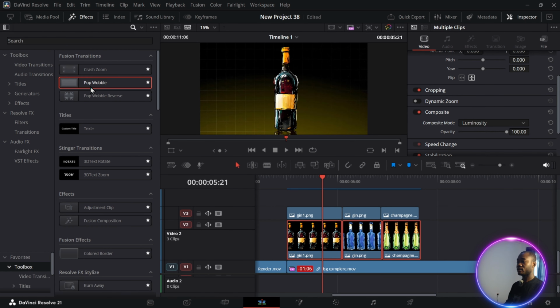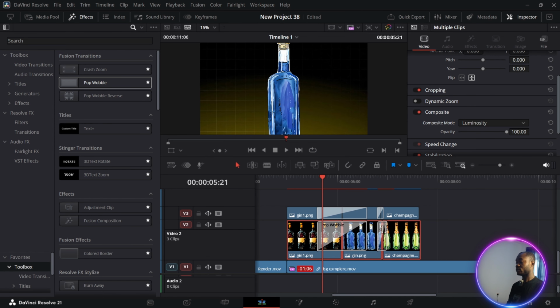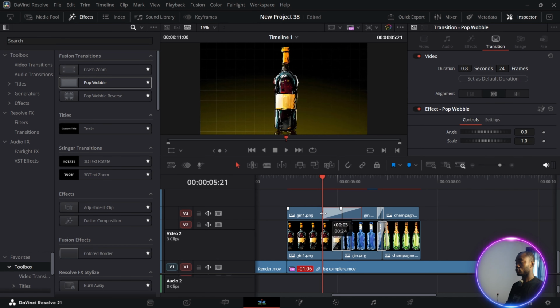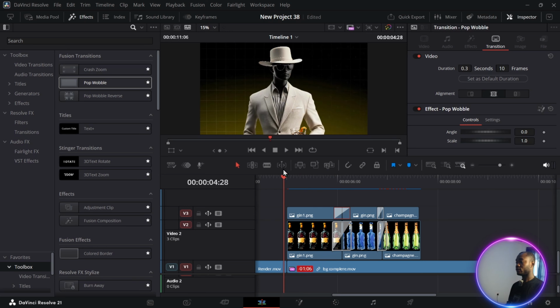It's purple Wobble like this, and drag it between the curves for each one of them. You can drag it as much as you want, but make sure it's not very big. So when we play it, we're going to have something like this. They have the same position.